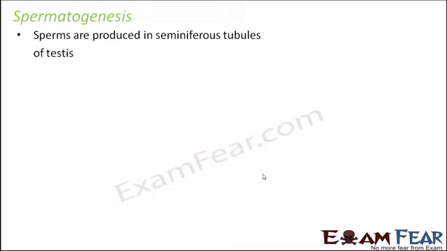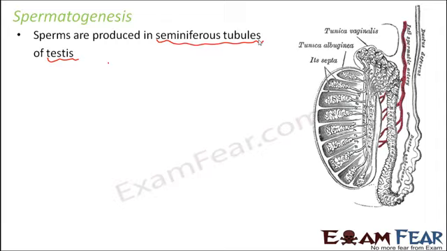As the name suggests, this is the process by which sperms are produced. While discussing the male reproductive system, I already told you that sperms are produced inside the testis, exactly in the seminiferous tubules of the testis. You remember where the seminiferous tubules were? These highly coiled tubules. Inside these tubules, the sperms are produced.